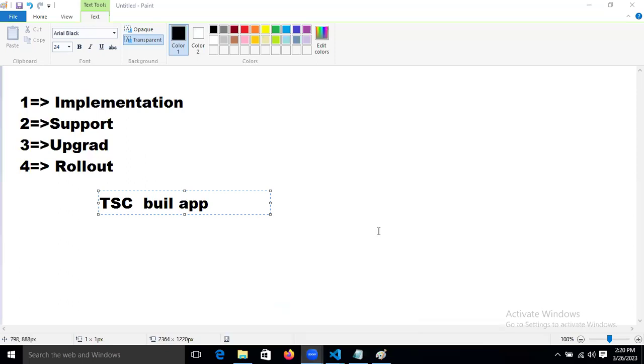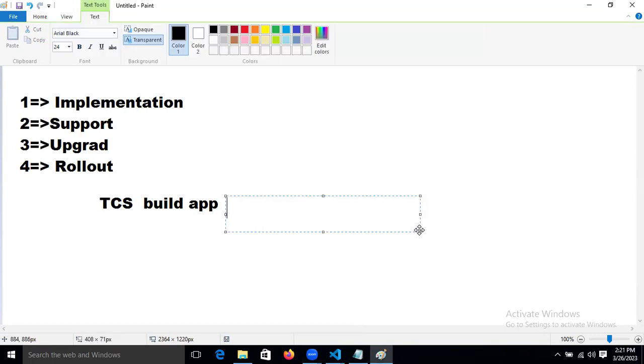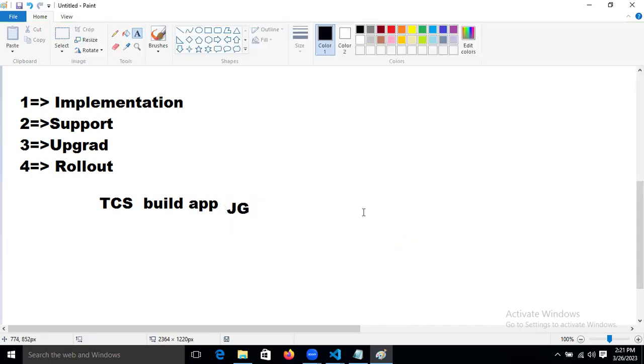So TCS is building one application. Let's take Jaguar also, a brand of TCS only, right? Tata Jaguar, right? Jaguar based on the Indian market.